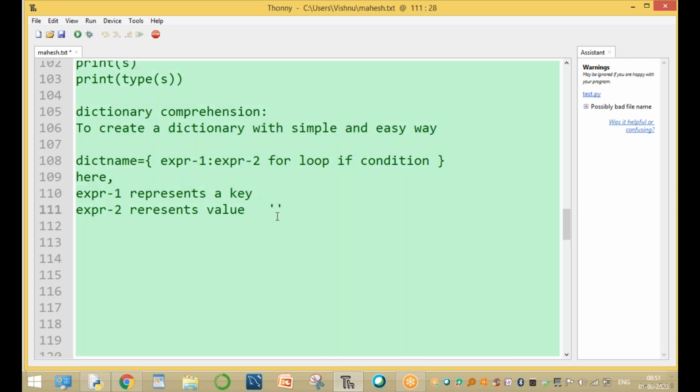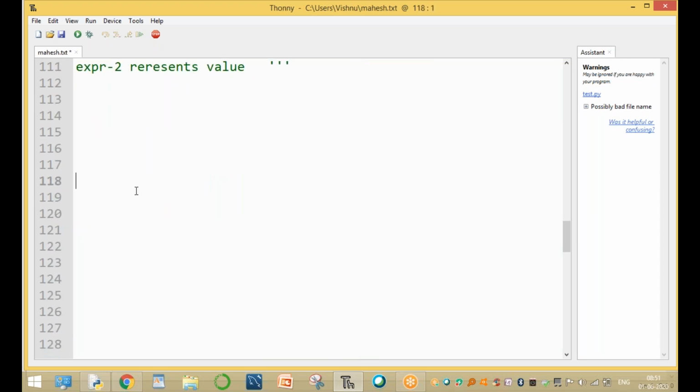Now I want to create a dictionary like this: 1 colon 1, 2 colon 4, 3 colon 9, 4 colon 16, and 5 colon 25. That means printing each value and its square.